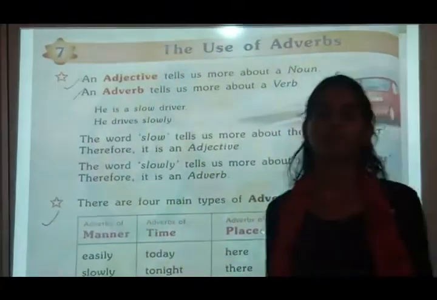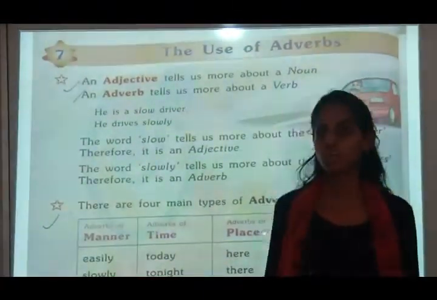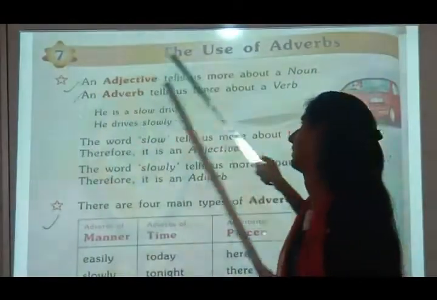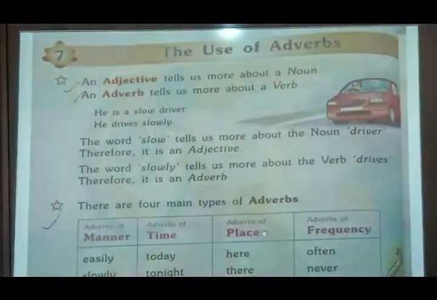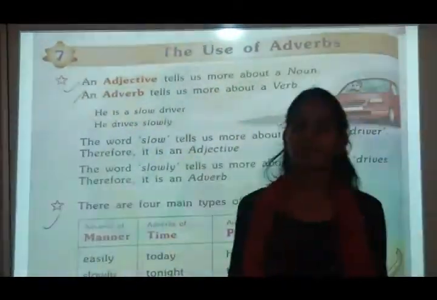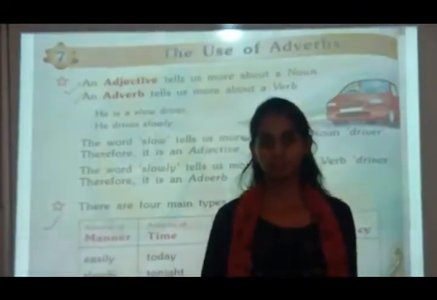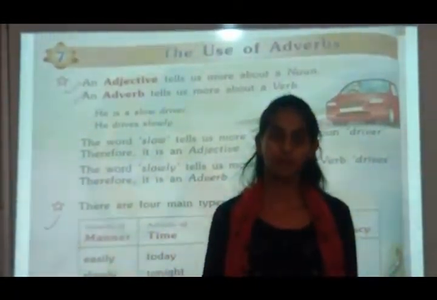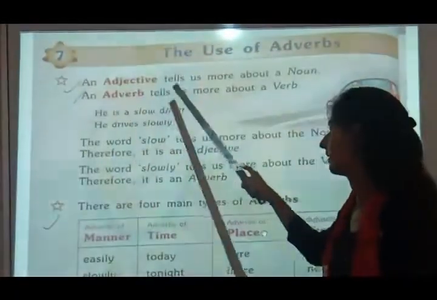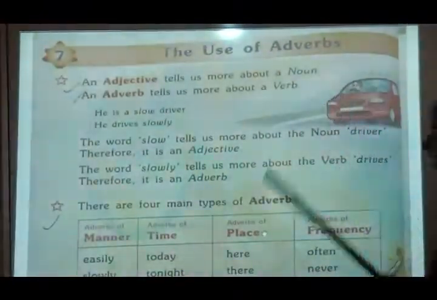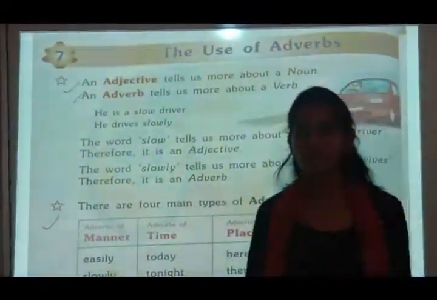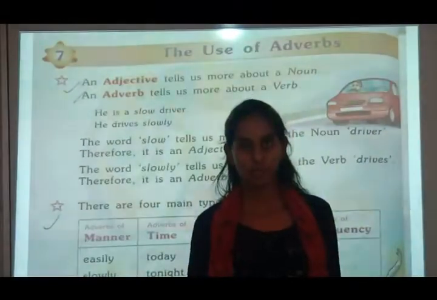Hello students, we are going to start with English grammar unit number 7, the use of adverbs. Now what is an adverb? An adverb is used to describe more about a verb. Let's see, an adjective tells us more about a noun. An adjective is used to describe a noun.